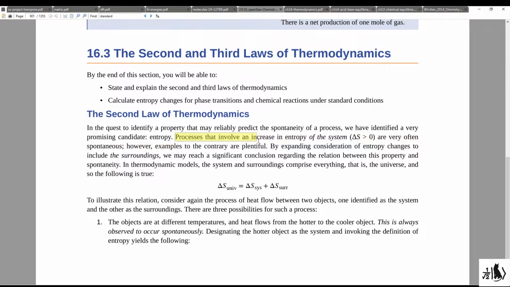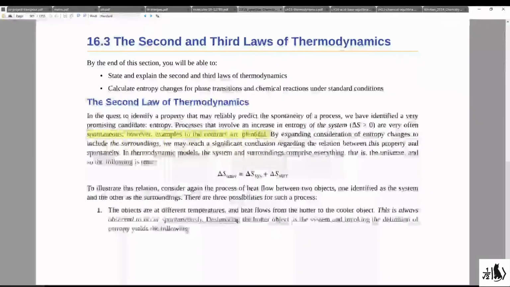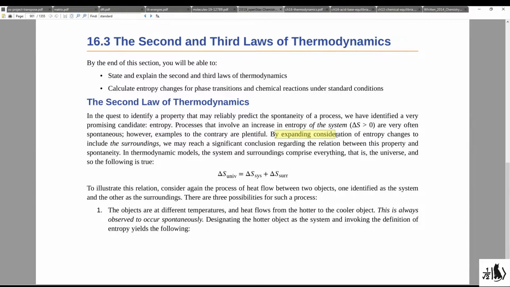Processes that involve an increase in entropy of a system, that is, delta S of the system is greater than 0, are often very spontaneous. However, examples to the contrary are plentiful, and we will see examples of this later. By expanding consideration of entropy changes to include the surroundings, we may reach a significant conclusion regarding the relation between this property and spontaneity. So in thermodynamic models, the system and surroundings comprise everything, that is, the universe.